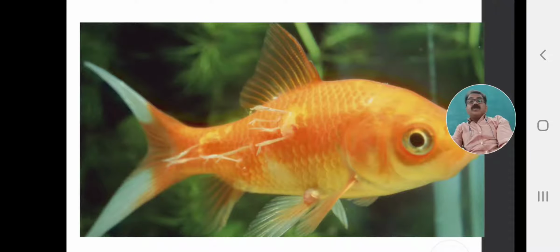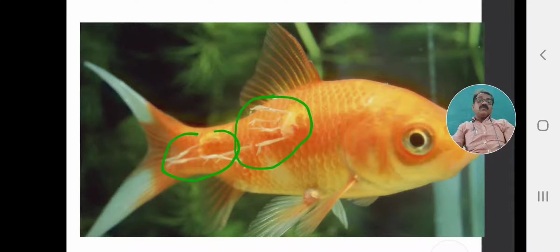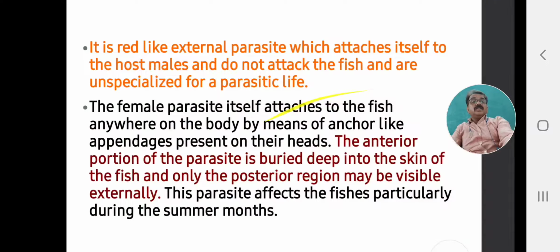Again, this is the goldfish. We have observed how these goldfish are infected. See on this area, the anchor worms infect the fish, and the fish become diseased due to this crustacean parasite. Hence, it is more destructive and more dangerous for the culture of these fishes.